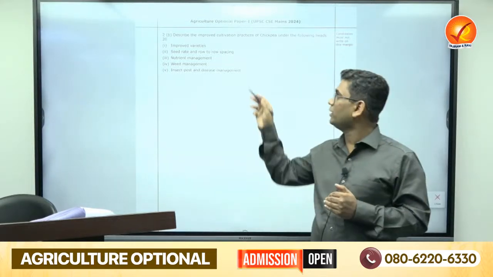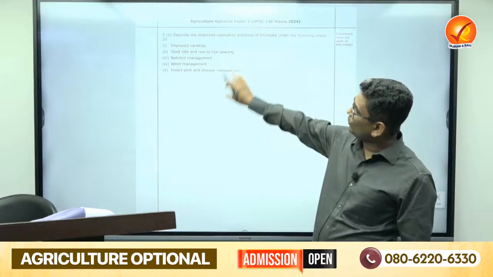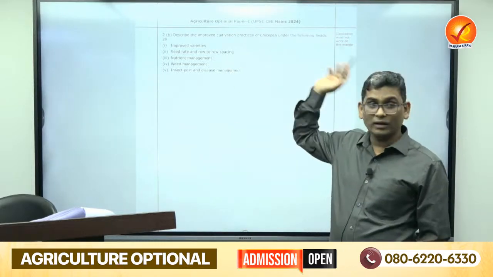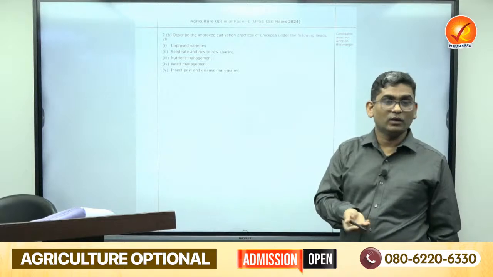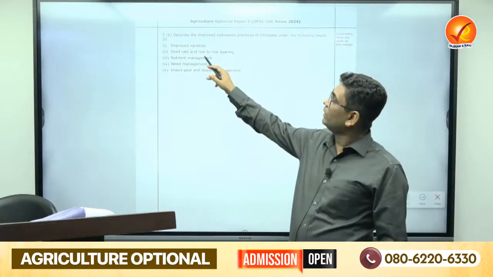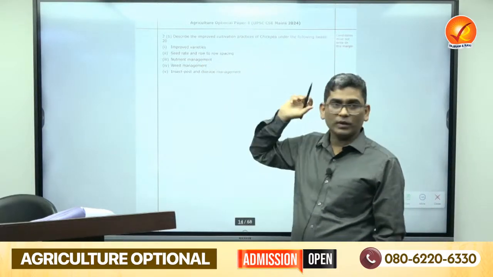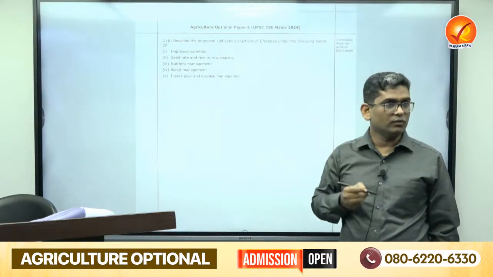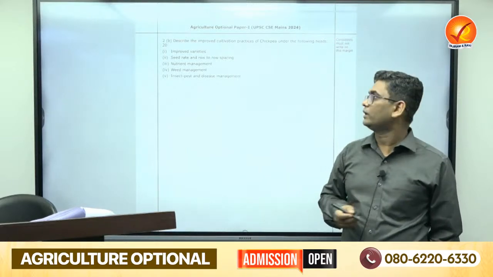If you write only spacing, your overall data can be fulfilled in one page only. Here you have to anyhow occupy 3 pages. So try to explain what I have told, the seed rate and row to row spacing. Seed rate also varies with which variety we are using. It depends upon that.